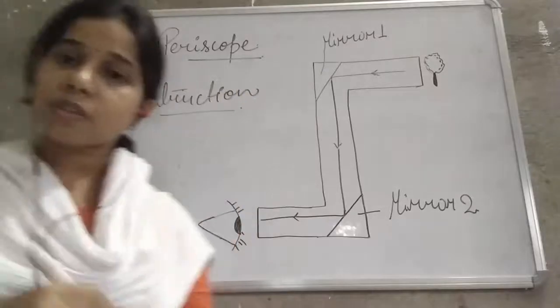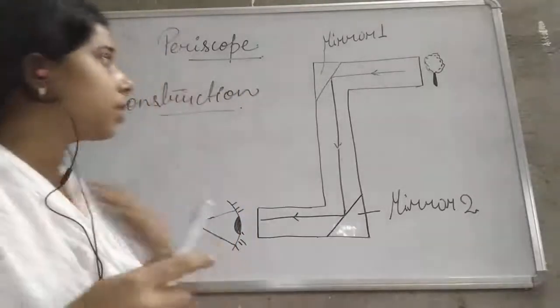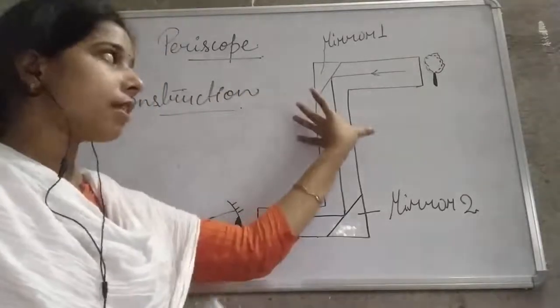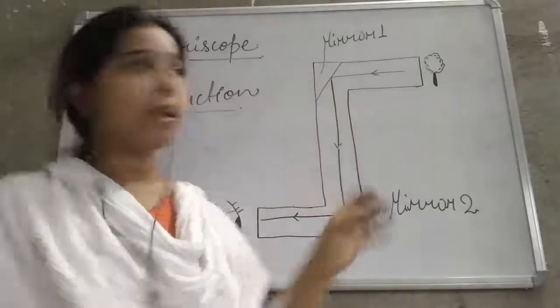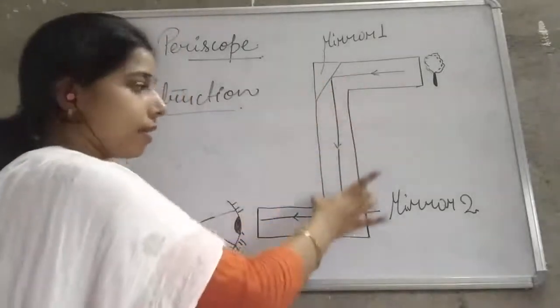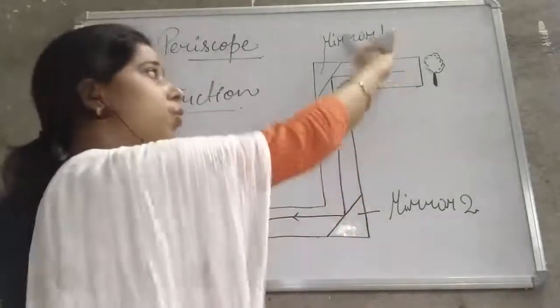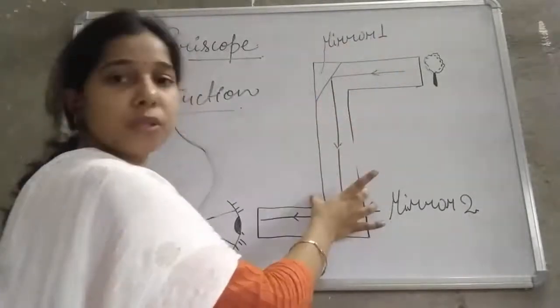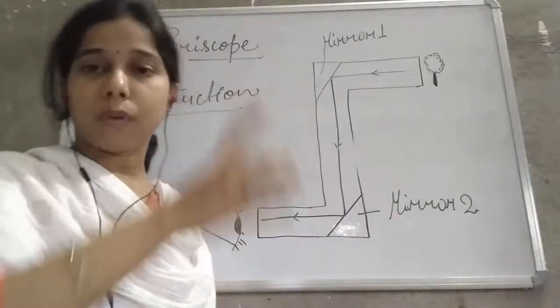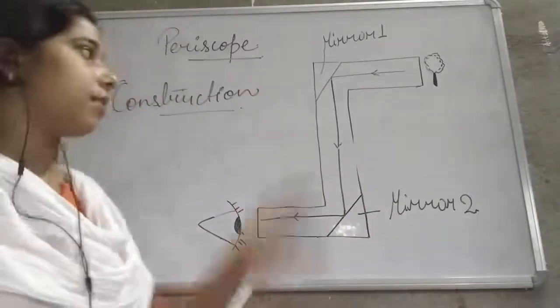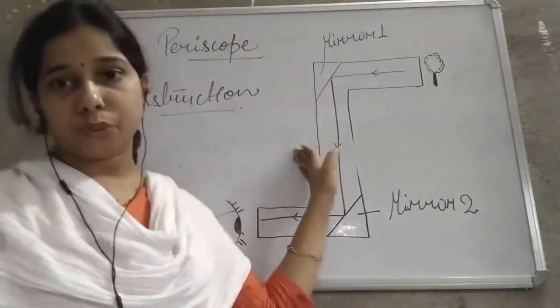So construction means the structure. You see here, the first thing is that there is a tube-like structure. You can see a tube-like structure in the case of a periscope. This is also a tube-like structure, here also a tube-like structure, and this one is also a tube. So a tube-like body is there in the case of a periscope.